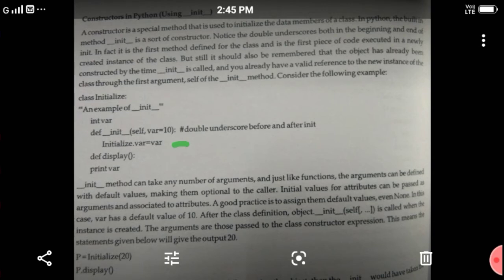A good practice is to assign them default values, in this case var has a default value of 10. After the class definition, the __init__ method is called when the instance is created. The arguments are passed to the class constructor as expressions. This means statements like p equal to Initialization(20), then p.display(). The function assigns the value on declaration of the function.